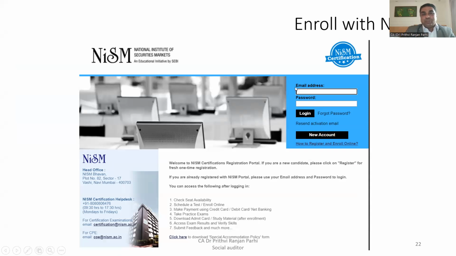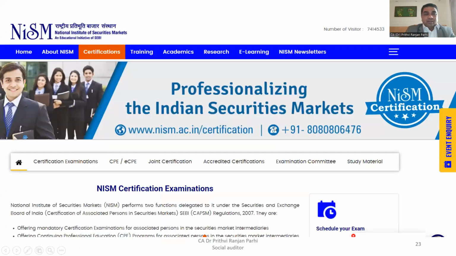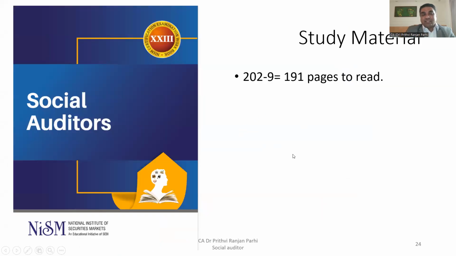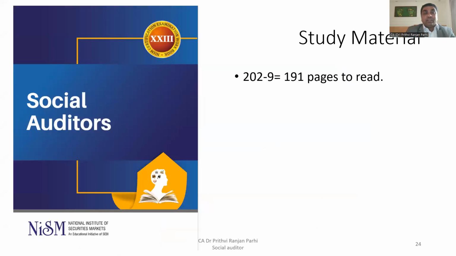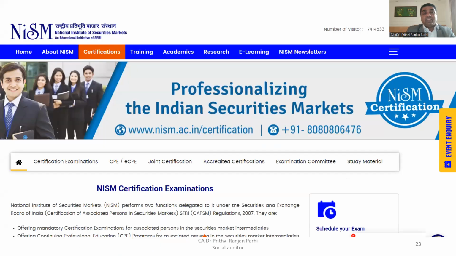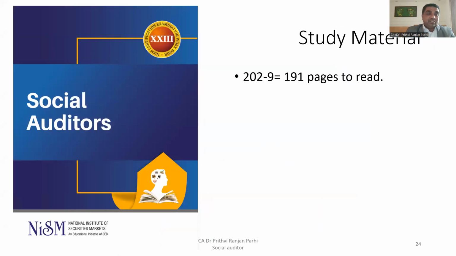Fine. So after that, you'll be getting a user ID, mail ID, and password. You might already have your mail ID, that is your user ID. That user ID and password can be used to log into the portal, right? Then you can go to this certification portal again. And here you can register yourself for your certification examination.